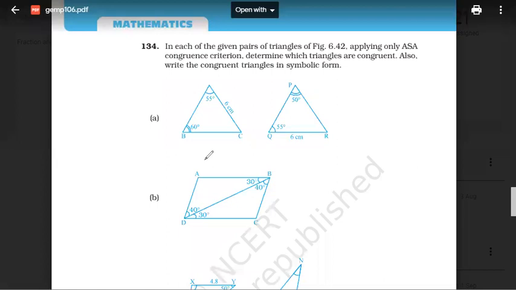Okay. Next. Second one. See this. Triangle ABC, is it congruent? Yes or no? This angle 40, this angle 40, this angle 30, this angle 30. This is common. Congruent, yes or no? Message me everyone, yes or no? Yes, very good. What is the congruency criteria? Yes, ASA.